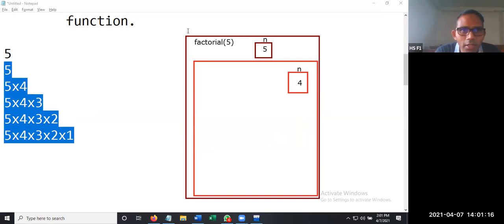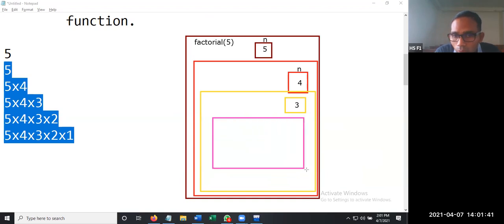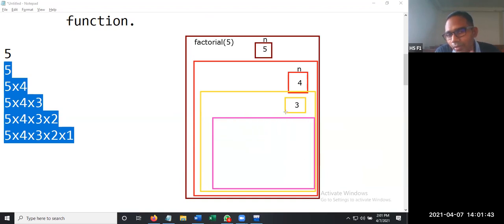In the next iteration, again, we are going to make the function call. This function call will again have one box. That memory location is n, and the value in it is 4 minus 1, which is 3. Next iteration, we are going to go on repeating this process till we get the value 0. Once it is 0, we are going to stop there, because if you multiply with 0, the resultant is 0.